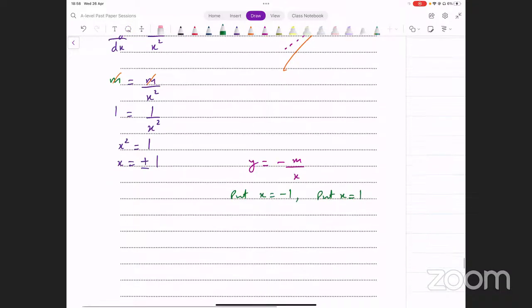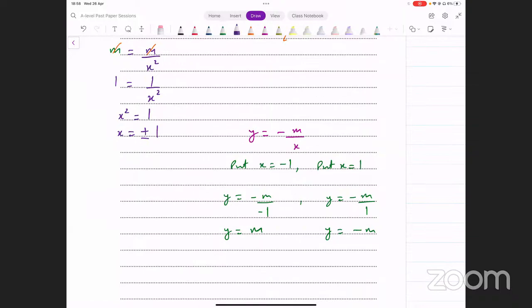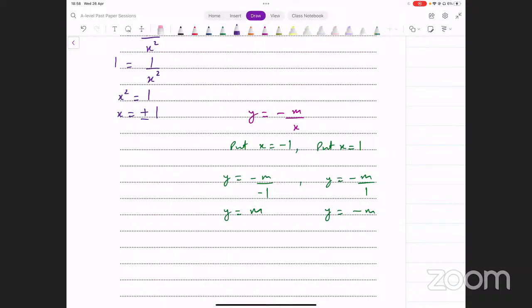If we input x equals -1, we get y equals -m over -1, and y turns out to be m. And from the second case, when x equals 1, we get y equals -m over 1, and y turns out to be -m. So the 2 points that I'm getting from this are -1 and m, and the other one is 1 and -m.